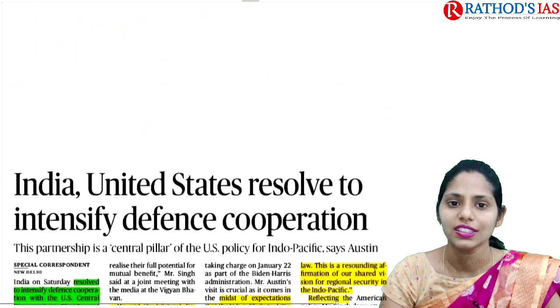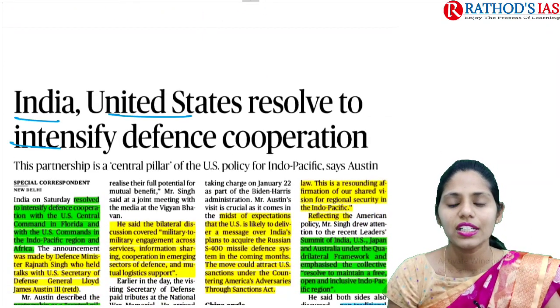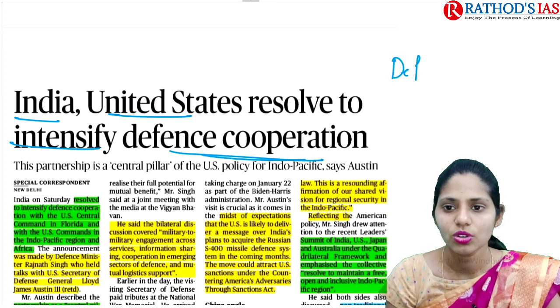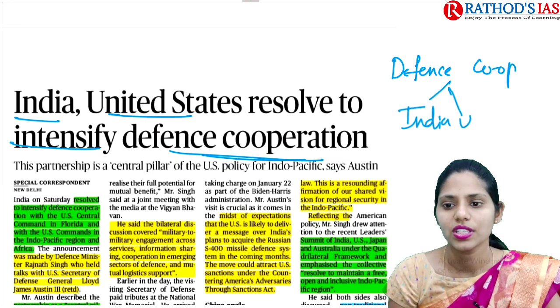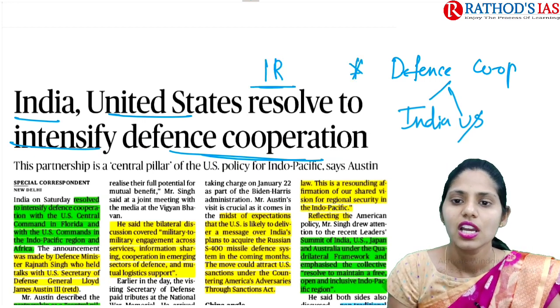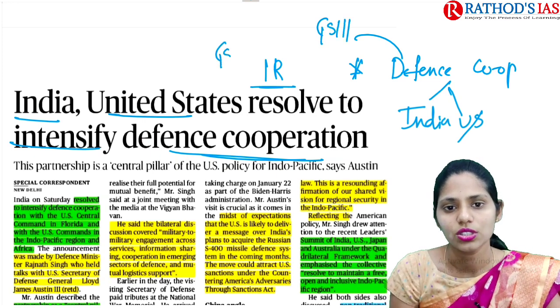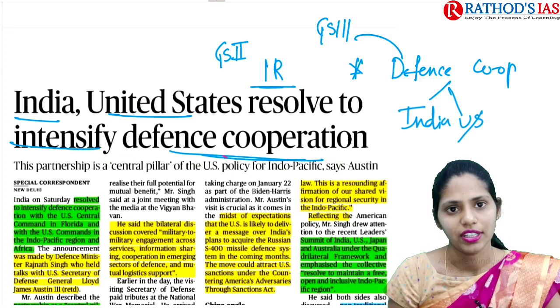And now let us see the next article. The title says India-US resolve to intensify defense cooperation. This article is mainly talking about defense cooperation between India and US. It is very important regarding international relations and also defense, which comes under GS3 and also GS2. So now let us talk about this article in great detail.